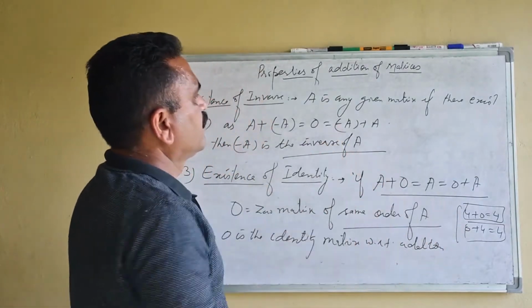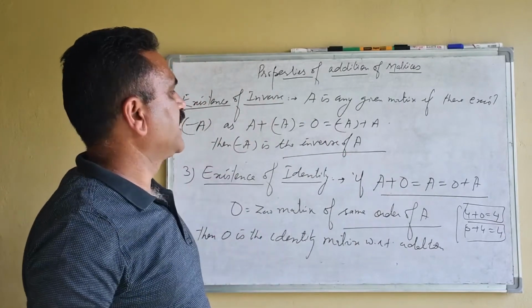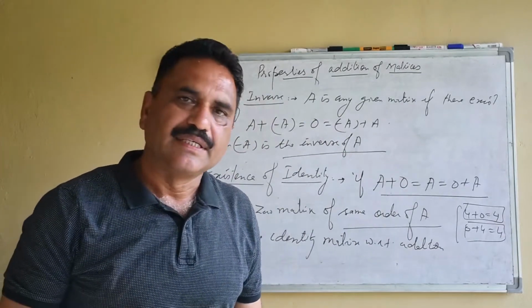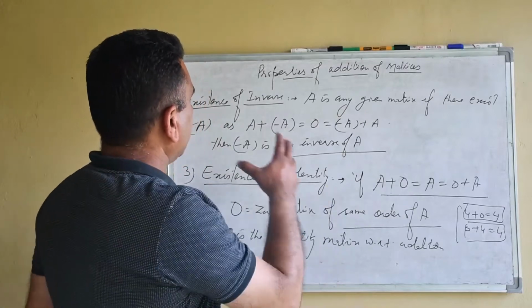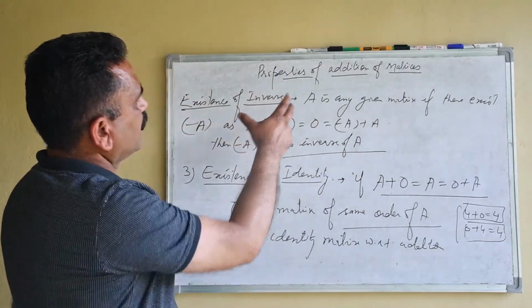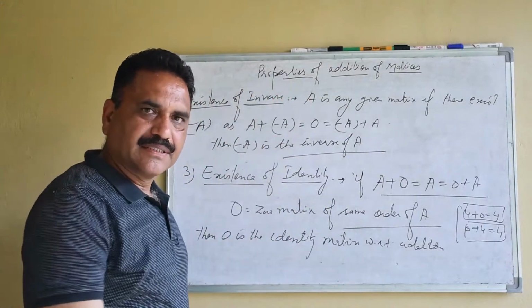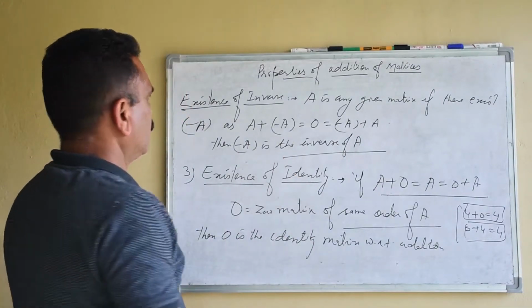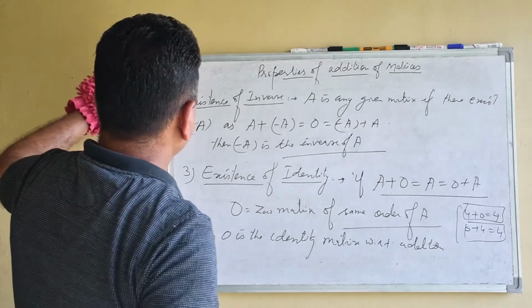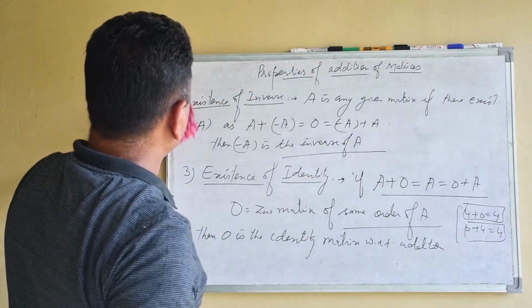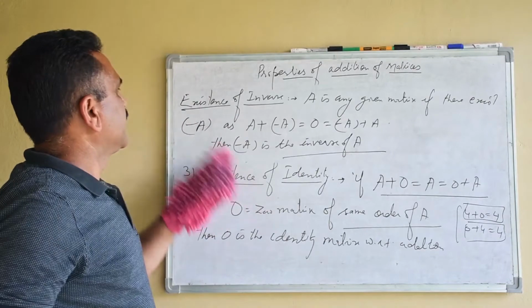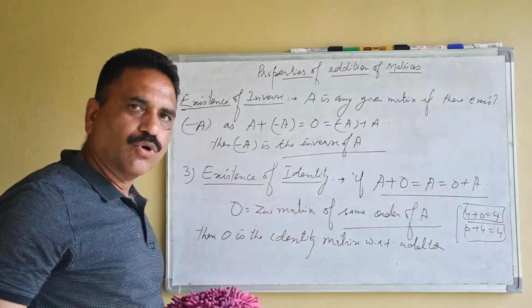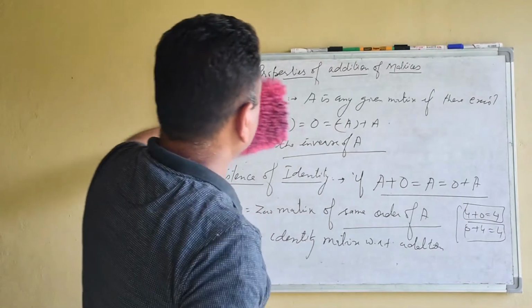Then we can say that minus A is the inverse of A. That means inverse exists for all given matrices with respect to addition. So we have seen that all four laws, that is commutative, associative, existence of identity and existence of inverse, hold good with respect to addition.